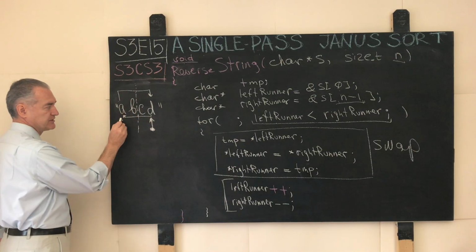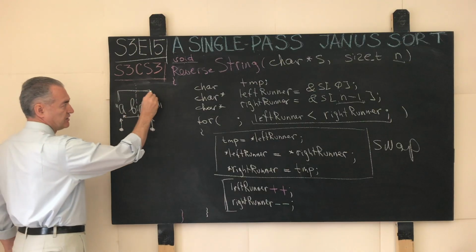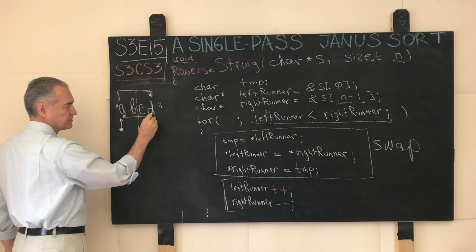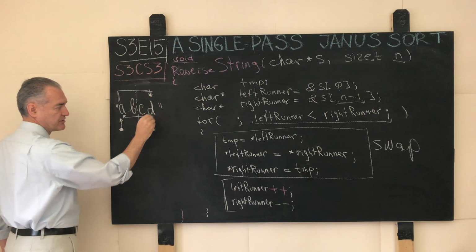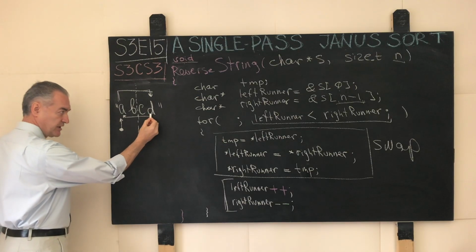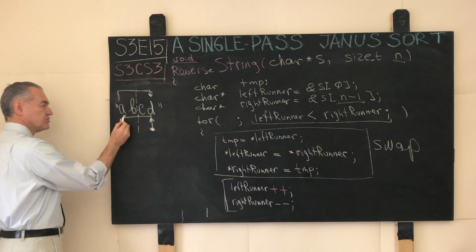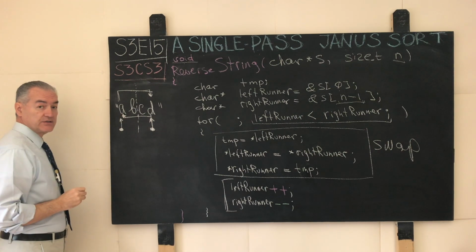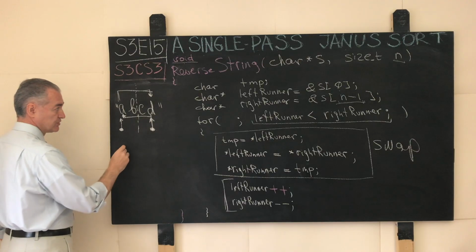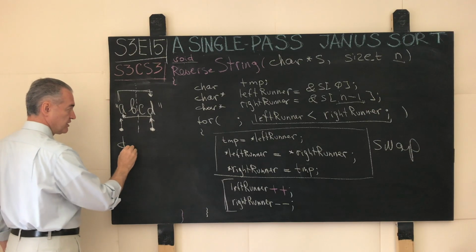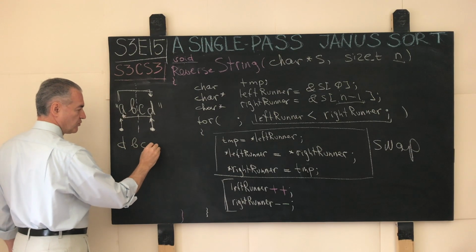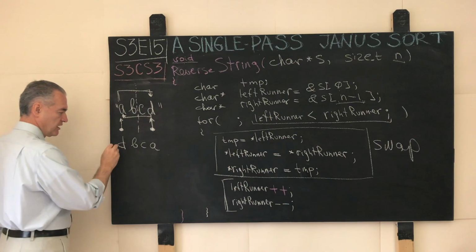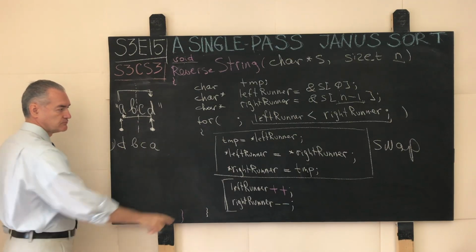The character A, let's say, for example, in this case, is flying over the string into the position where the character D was dropped, and the character D is yanked out, flies across the string, boom, and is dropped into the position where the character A used to be. So after the first iteration, what we'll have is D, B and C still where they are, and then there will be A. This is iteration 1.